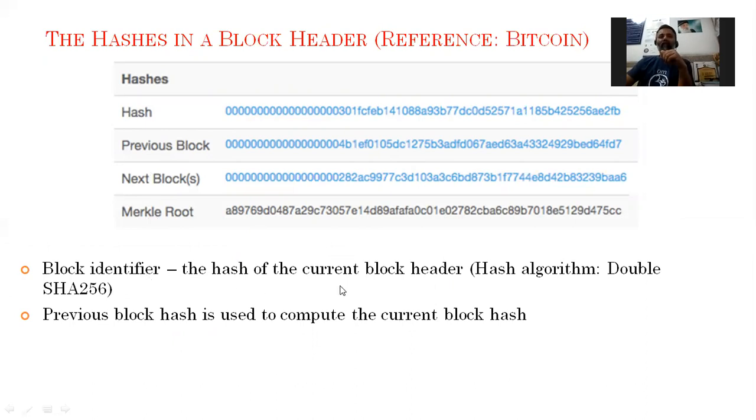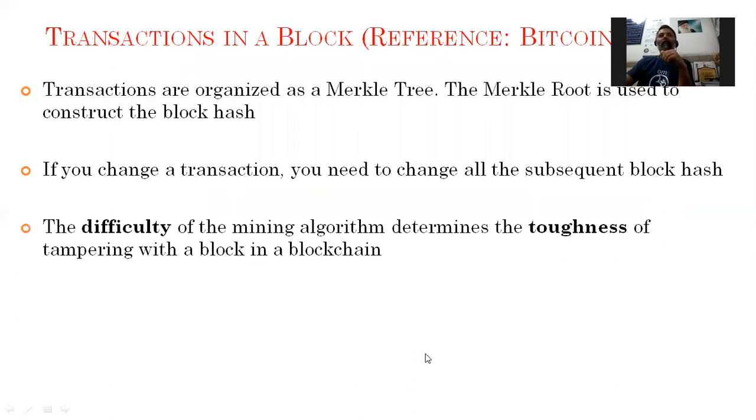So the block identifier is the hash of the current block header. We may use SHA normally, and several other algorithms are also used in finding the blockchain hash. The previous block hash is used to compute the current block hash. Now transactions are organized as a Merkle tree, and the Merkle tree root is used to construct the block hash.